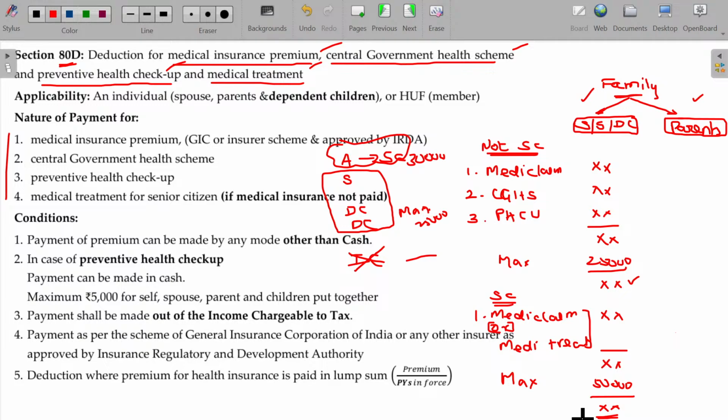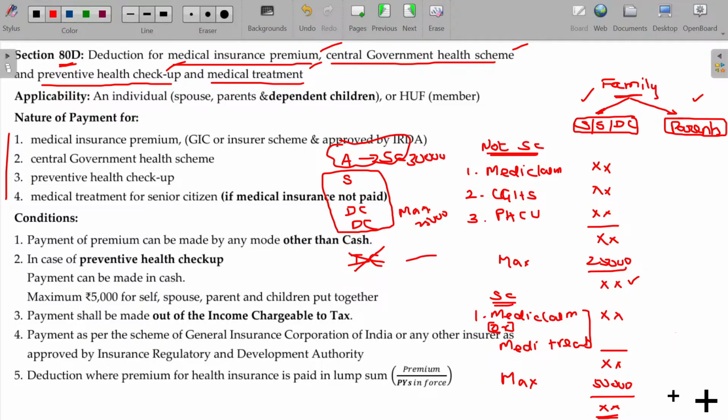All the 3 should be less than or equal to 25,000 in case it is not applicable for the senior citizen. After that, 2 items are there. Either it may be mediclaim policy paid or medical treatment done. Between these 2, one can be taken. Usually, in the absence of medical treatment, mediclaim policy will be taken. If medical policy is there, medical treatment cannot be taken. You can take one of these 2.